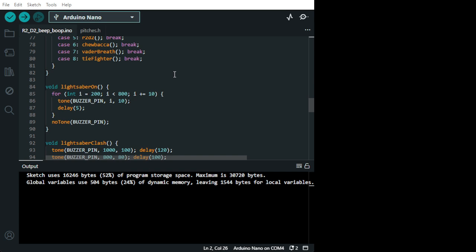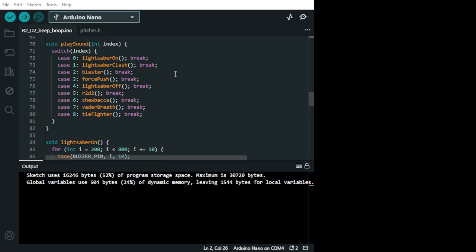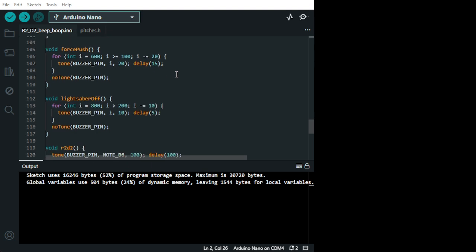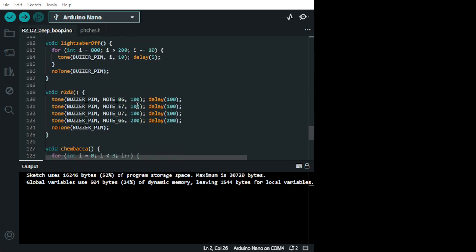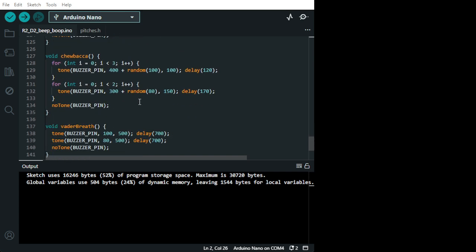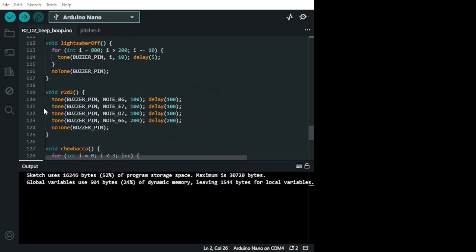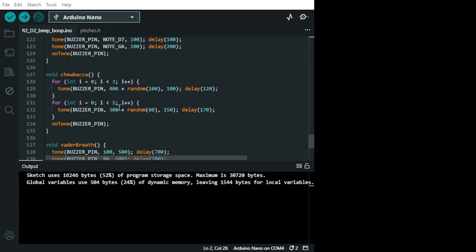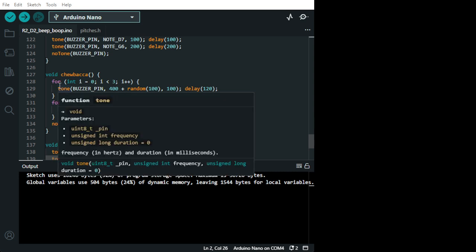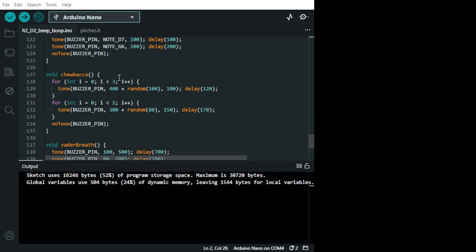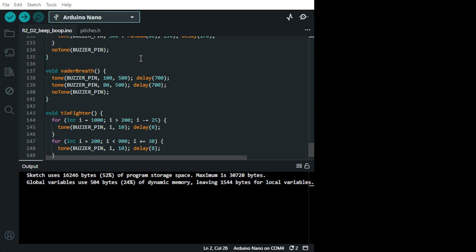I can't read. Lightsaber On. Here we have Lightsaber Off, and then we have this one is R2-D2. Those little robots. And then we have void, a Chewbacca, and you have a Vader Darth Vader breath, and TIE Fighter.